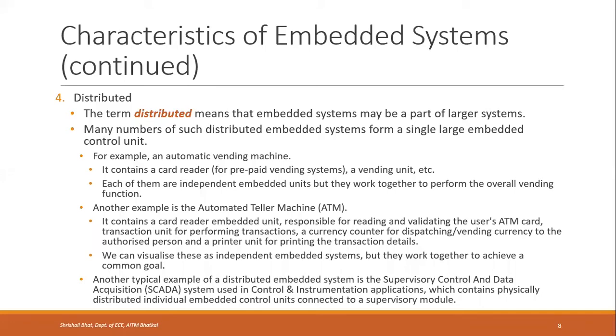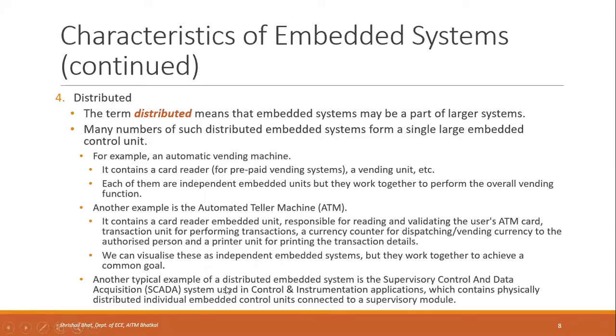Then there is a currency counter, which counts the currency notes depending on the amount that you have asked for, and it will dispatch, or vend, currency to the authorized person. Even if you are crediting money into the account, it will accept the money and count it, right? And a printer unit for printing the transaction details. So there are different embedded units for different functions, and all together it works as a single large embedded control unit. We can visualize these as independent embedded systems, but they work together to achieve a common goal, that is, to perform the function of a banker, right?